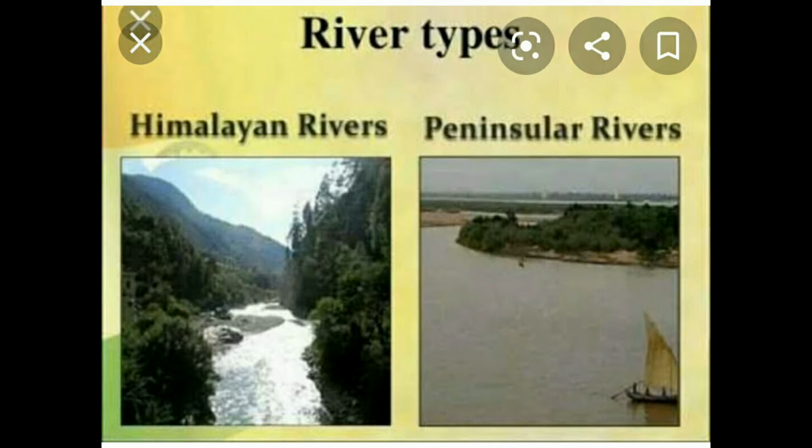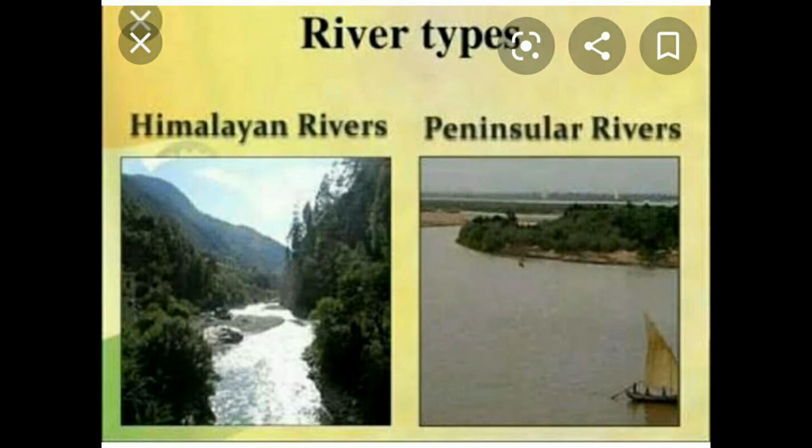And here the Indian drainage system is broadly divided into two categories. They are Himalayan rivers and peninsular rivers. What are Himalayan rivers? Himalayan rivers are those which originate from glaciers, and these rivers are also called perennial rivers. The meaning of perennial is they continuously flow throughout the year. They won't even dry up in summer season, and those rivers are called perennial rivers or Himalayan rivers.